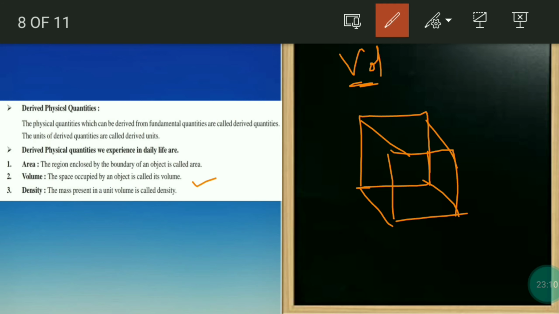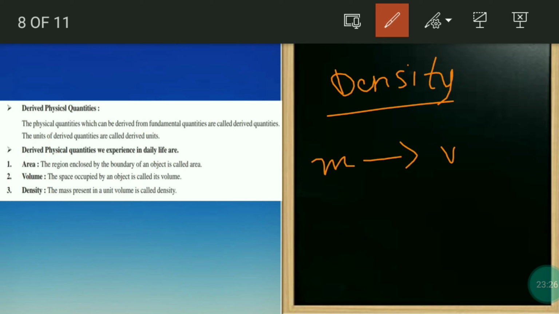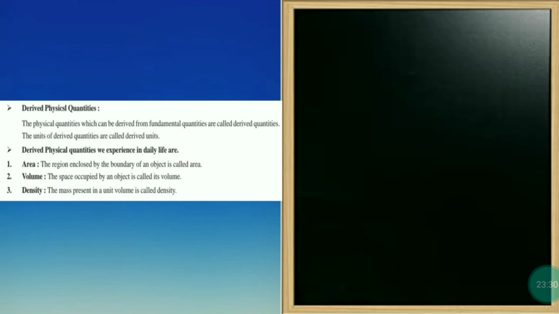That is only volume. Now we will see density. Density is the mass present in a unit volume. Mass which is present in the unit volume.